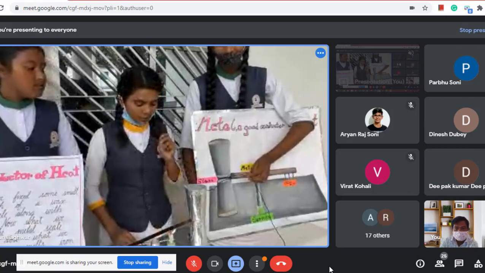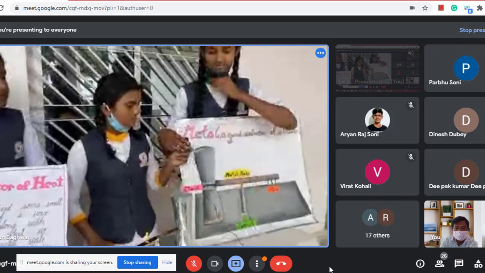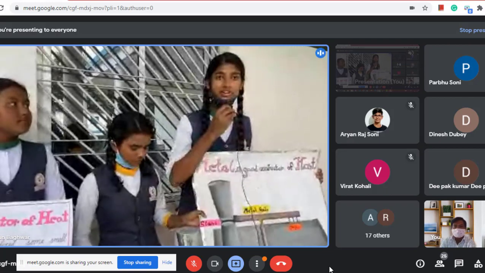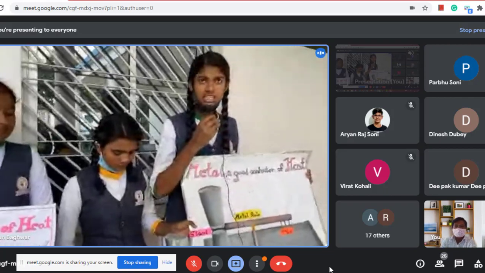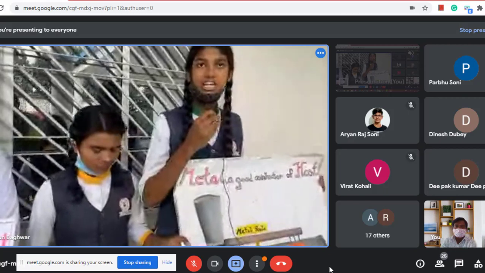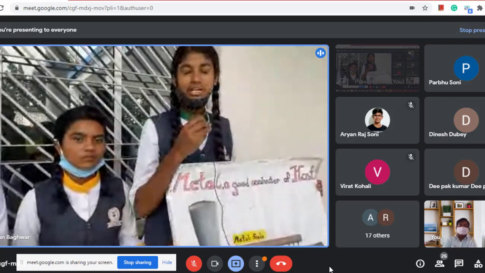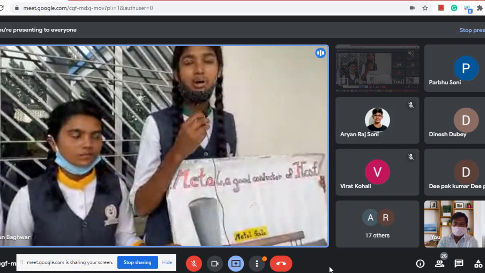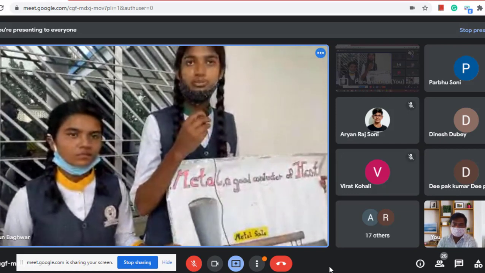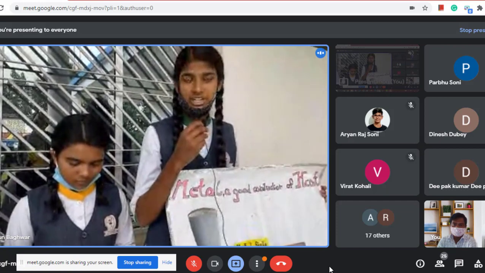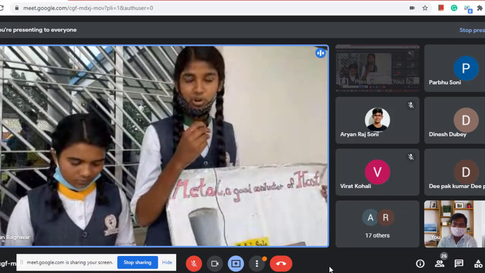At last, I would like to conclude that metals are good conductors of heat and they need a high melting point to melt. Maybe a question might be wondering which metal needs a high melting point to melt, or which metal needs the least melting point to melt.